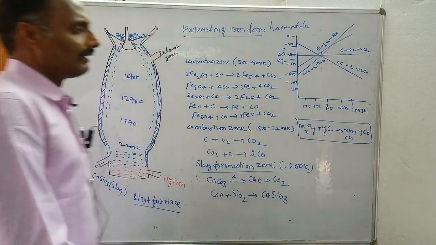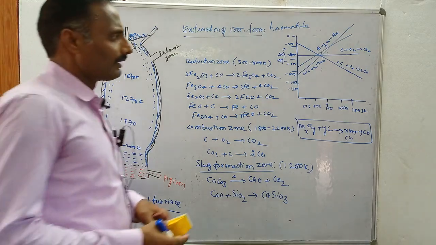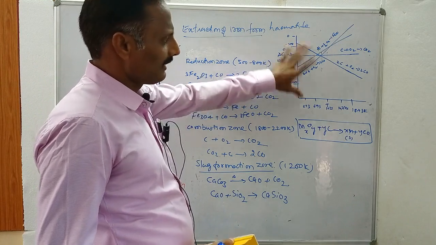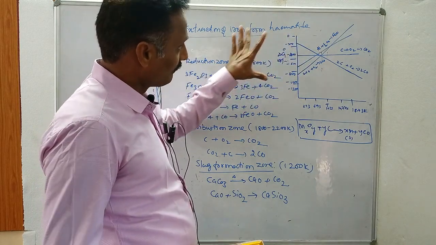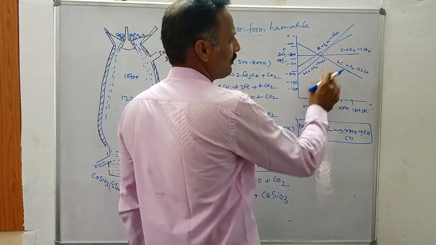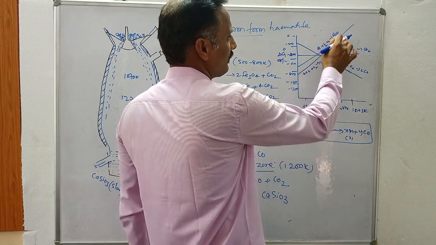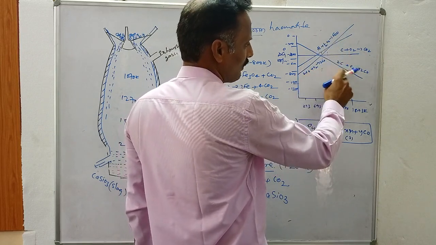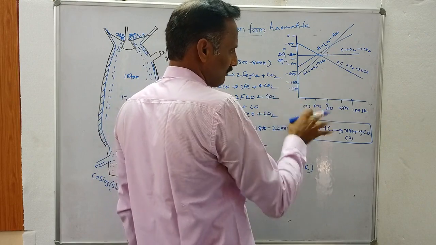This reduction can be done by using suitable reducing agents based on Ellingham diagrams. Ellingham diagrams are involved in the metallurgy of iron, and here there is a carbon curve. C plus O2 gives CO2, 2C plus O2 gives 2CO, and 2CO plus O2 gives 2CO2. Here Fe plus half O2 gives FeO. This is the iron curve. This is the carbon monoxide curve, this is the carbon curve, and this is the carbon dioxide curve. These are the different curves used in Ellingham diagrams.